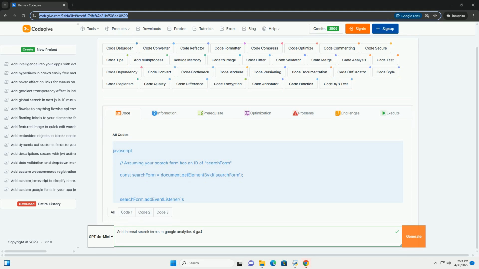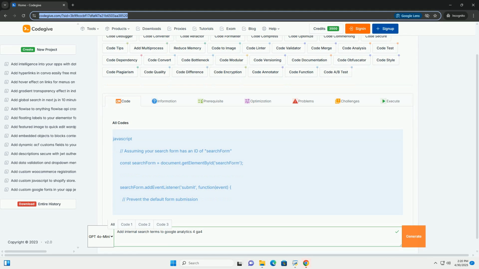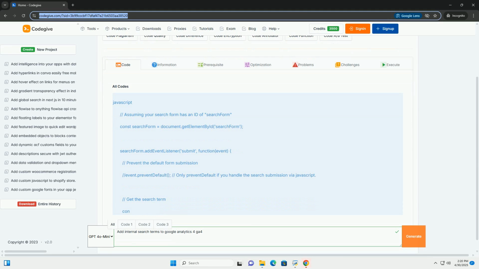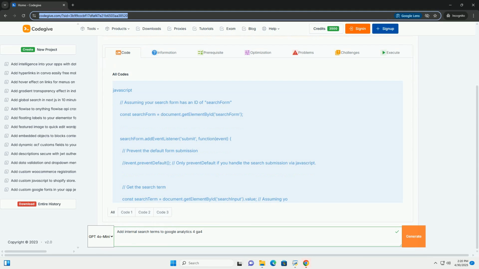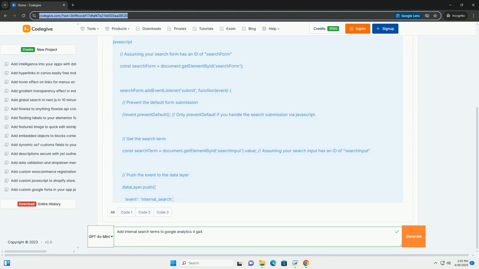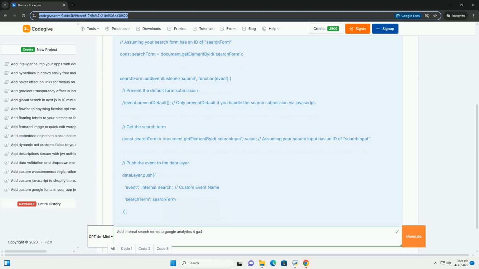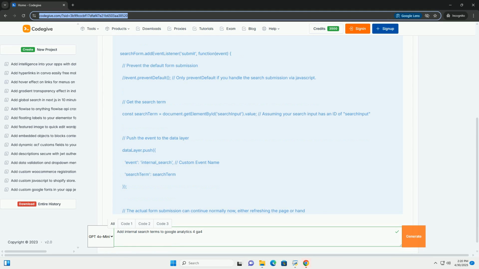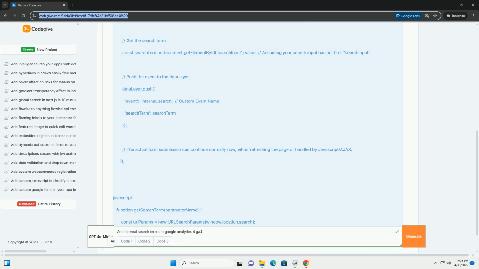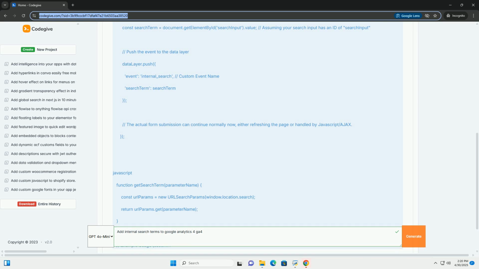Deep Dive: Tracking Internal Site Search in Google Analytics 4, GA4. Internal site search is a goldmine of information for understanding user behavior on your website. It reveals what users are looking for, and where they're struggling to find information. By tracking these search terms in Google Analytics 4, GA4, you can